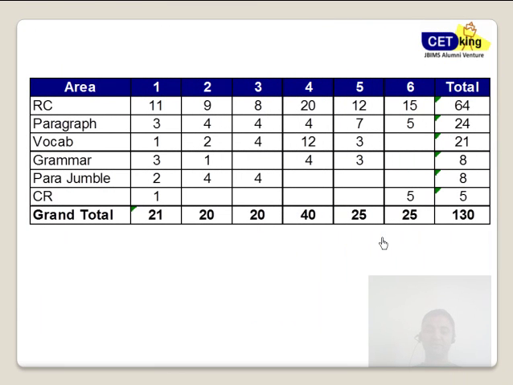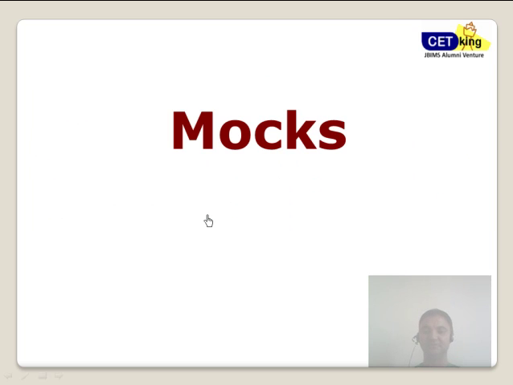Fine. So again, in sync with last year's paper, if you see the last few years, RC have always been dominating the paper. So same this year as well, except a couple of changes here and there. Otherwise, it's very similar to last year's paper in terms of the distribution of questions. So it might not be a very good idea to take a lot of mocks now, but take a few mocks to get a flavor of the papers. But more importantly, finalize your mock strategies.